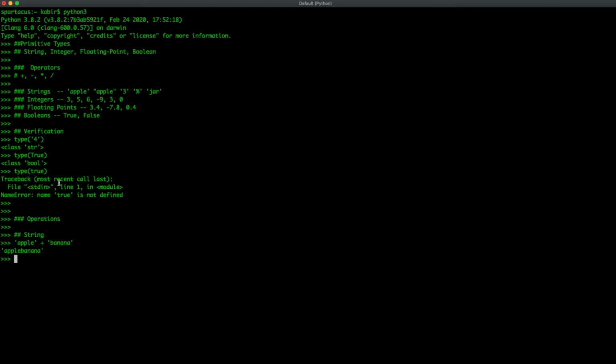Subtraction is not really applicable with strings. If you were to try something like string minus s, it would return a traceback because you cannot subtract two strings.